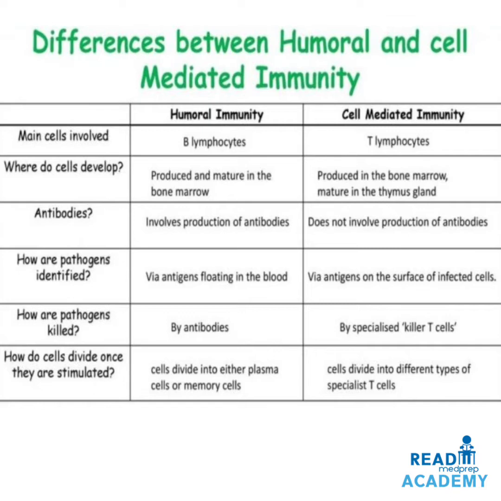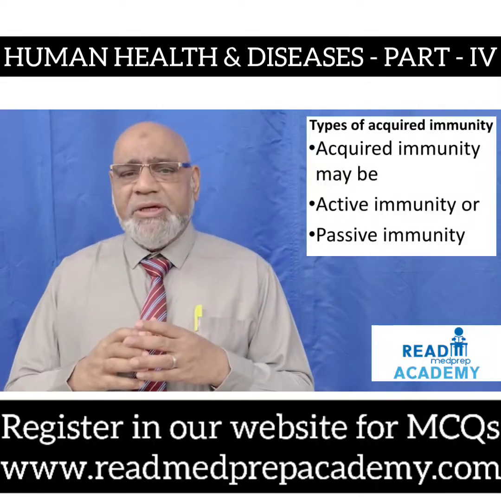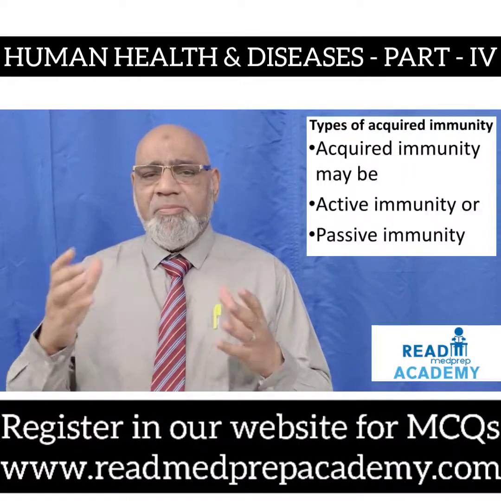Now, the cells divide into either plasma cells or memory cells in the case of humoral immunity, whereas in cell-mediated immunity, the cells divide into different types of specialized T cells, like the T helper cells and the T killer cells. What are types of acquired immunity? It is active immunity or passive immunity.